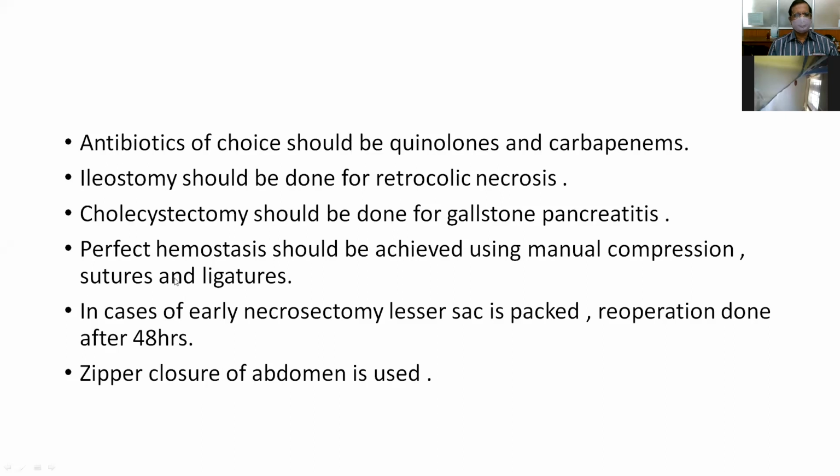And there should be perfect hemostasis by using manual compression, either by sutures or ligatures. And in cases of early necrosectomy, the lesser sac is packed and reopened after 2 days, and a zip closure of the abdomen is used. So when it requires repeated laparotomy, you can use zip closure of the abdomen so that you can give repeated washings depending upon the severity of the infection.